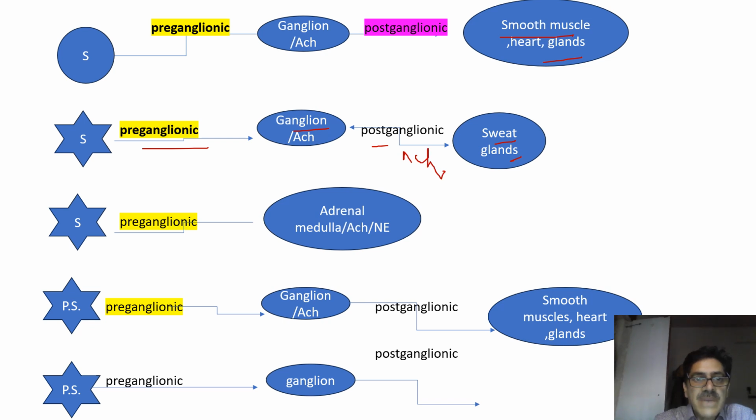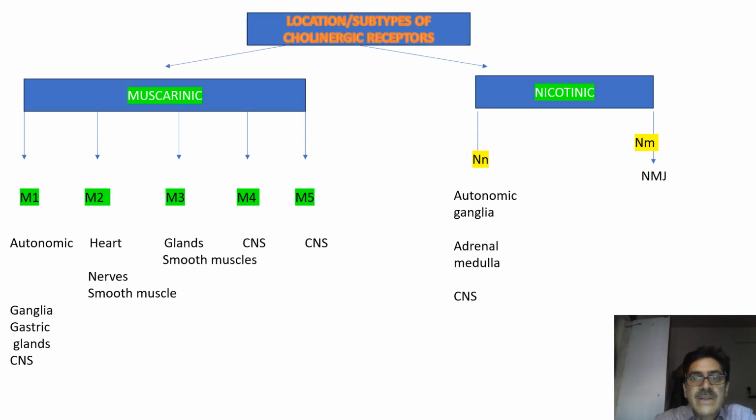Again you have a sympathetic preganglionic nerve. They innervate the adrenal medulla, etc. And this is the postganglionic parasympathetic nerve. The neurotransmitter is acetylcholine. In the ganglion itself, the neurotransmitter is acetylcholine. In the postganglionic parasympathetic nerve, the neurotransmitter is acetylcholine, which innervates smooth muscles, heart, and so many glands. This we need to remember.